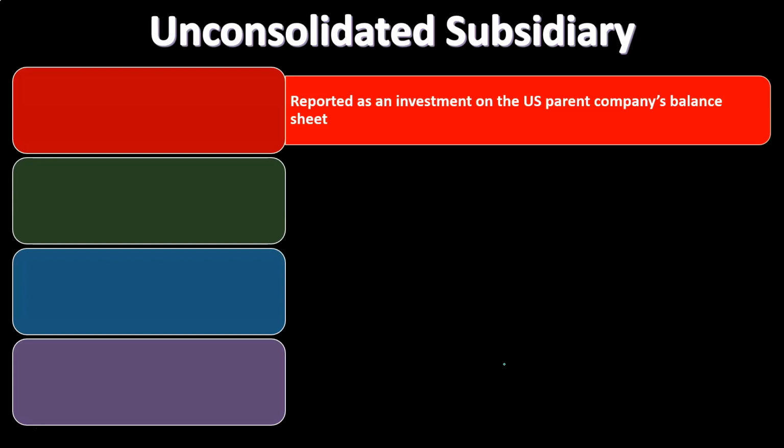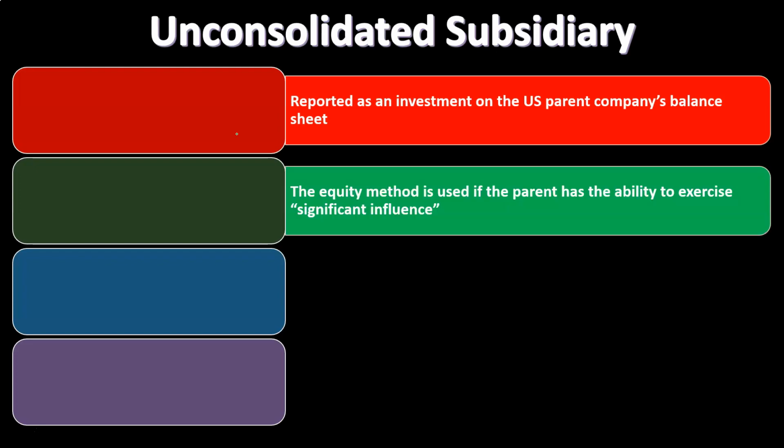So unconsolidated subsidiary. So what do we do then? We have the subsidiary that you would think would typically be consolidated, but now it is unconsolidated due to one of these conditions. Well, how are we going to report that subsidiary then? Reported as an investment on the U.S. parent company's balance sheet. So as we would expect, we're still going to report the investment on the balance sheet. So the parent company has an investment in the subsidiary that we will typically report on the balance sheet just like we normally would, but then when we go through the consolidation process, we typically consolidate that out and report them in a consolidated report. So we would still be reporting their investment on the balance sheet.